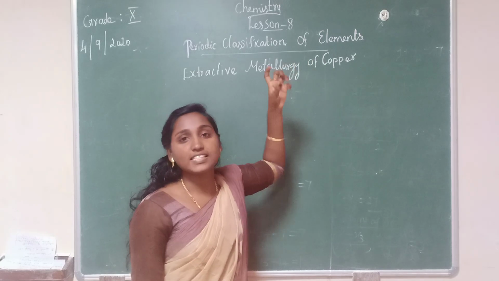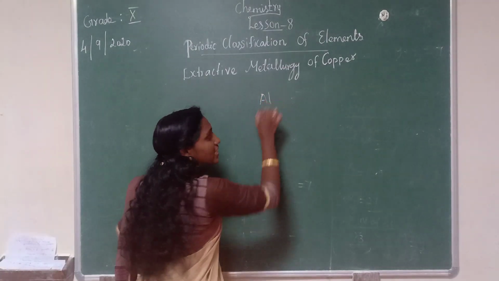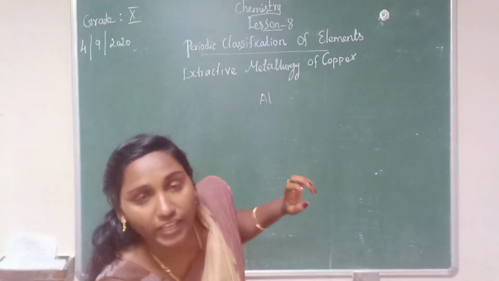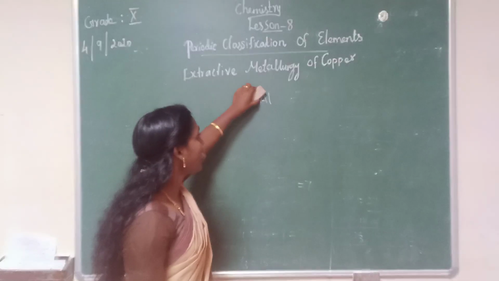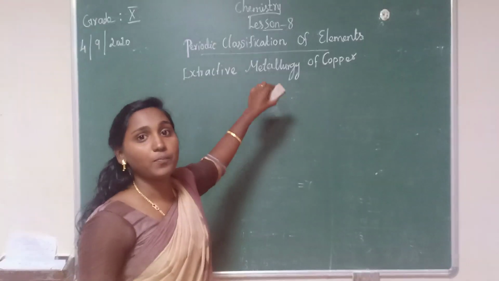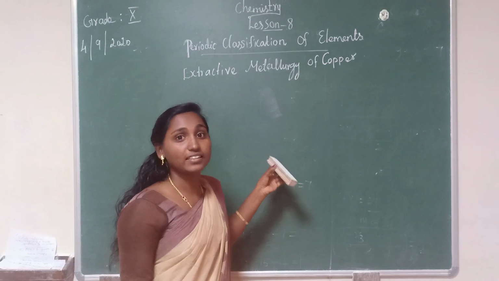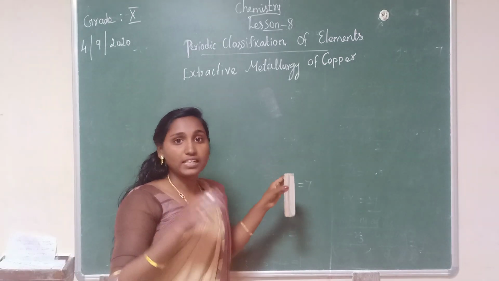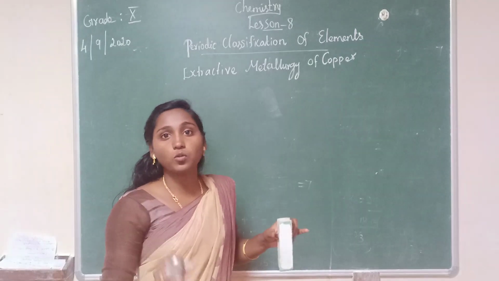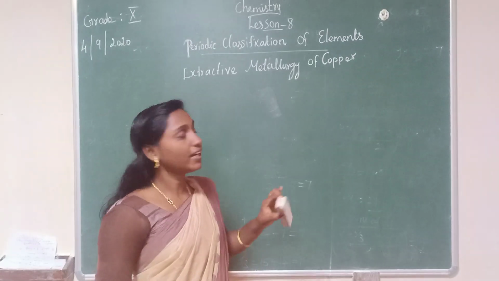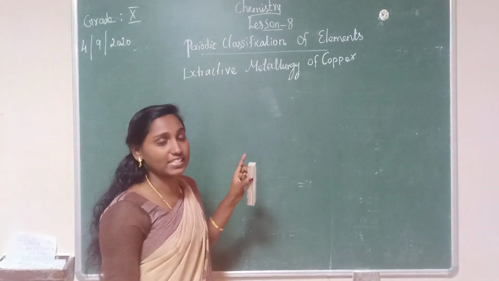Right? What is the symbol of aluminium? Al. Color of aluminium is silvery white. These things last class we studied. And in the extractive metallurgy of aluminium, we studied three ores. From those three ores, what is the chief ore of aluminium? This is important, don't forget, the chief ore of aluminium is bauxite. Last class we studied these things, right?